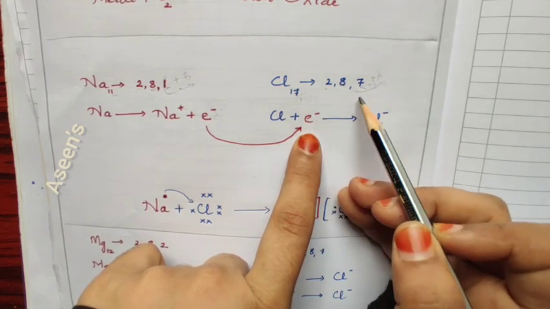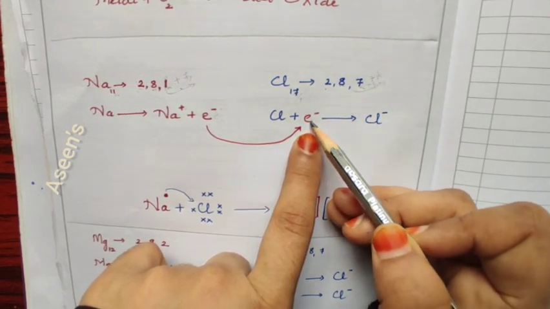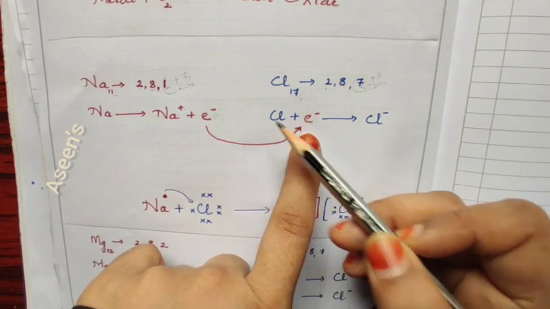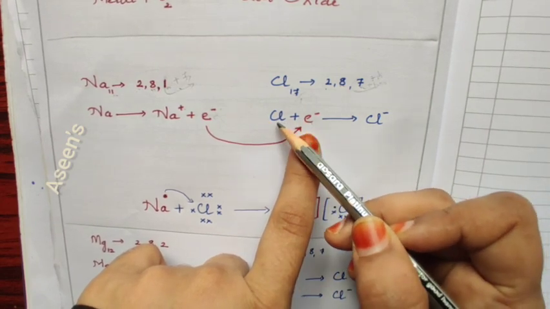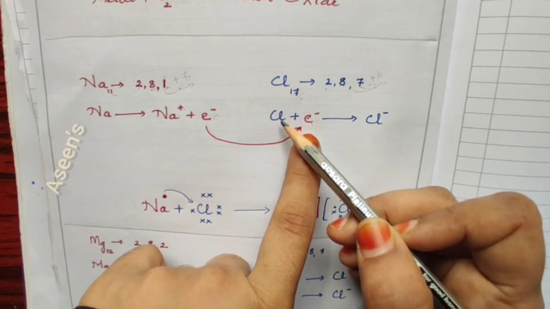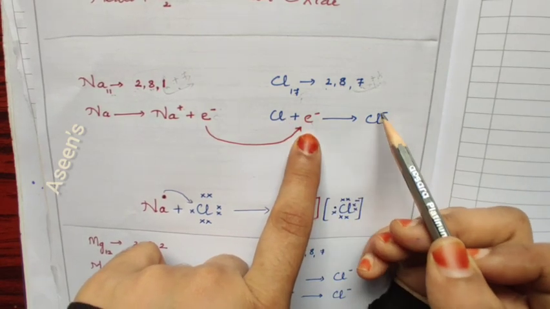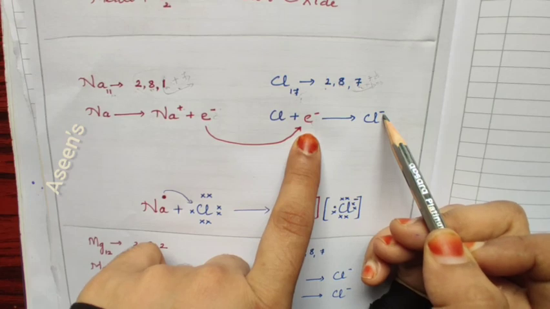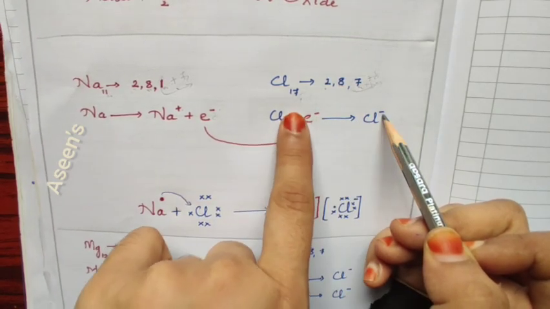Though it is going to be 8, it has taken an electron from somebody else. There is one extra minus here. One extra new electron against nature has been taken. Hence it is going to be a minus because of the extra electron.